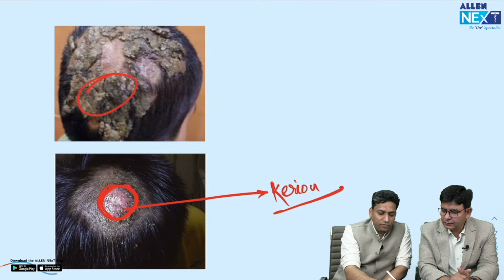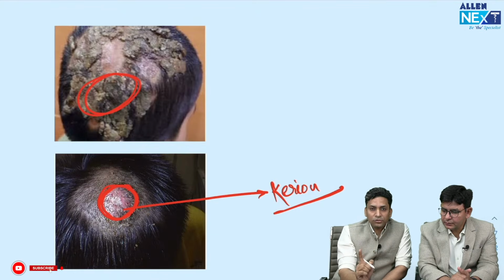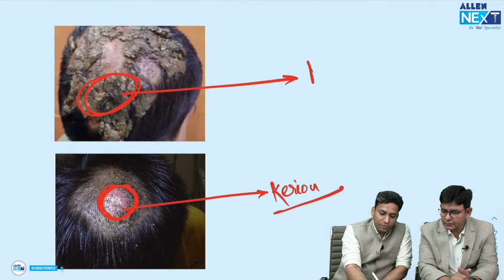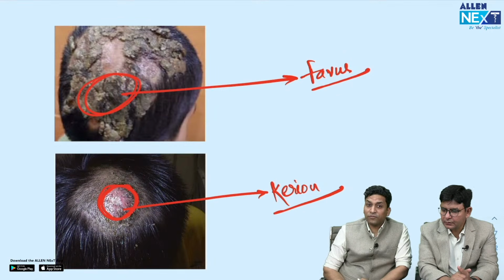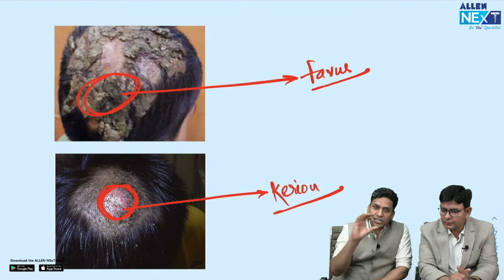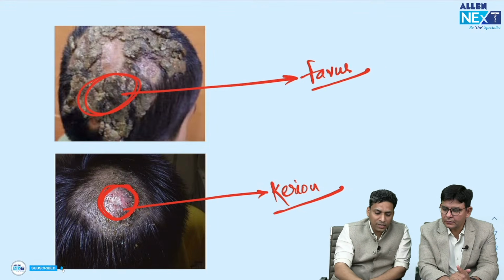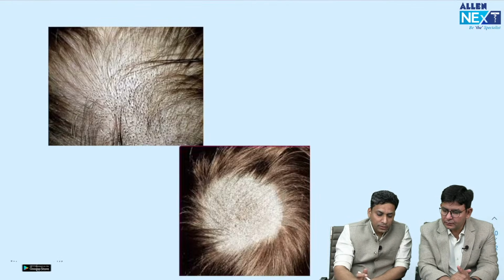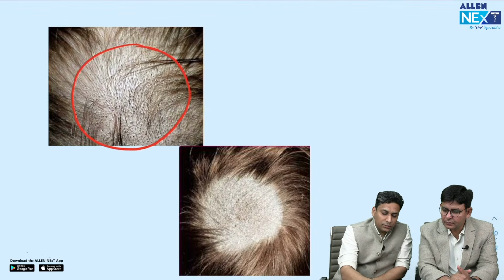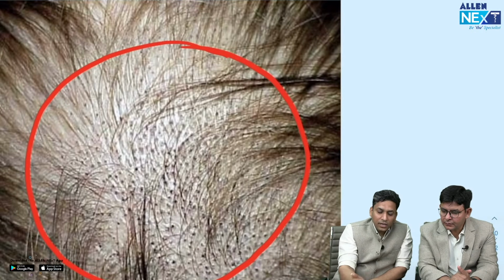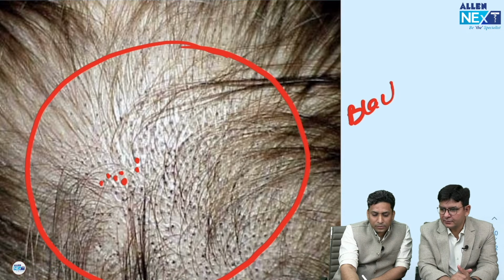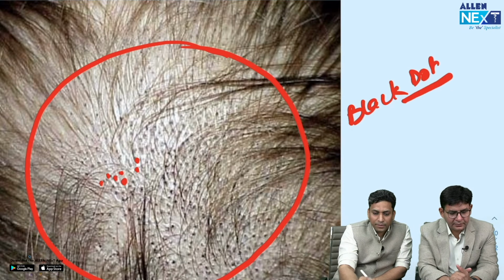But here you can see lot of crusting is present, and I told you whenever you see crusting, it is suggestive of favus. So this is a favus type which is common in residents of Kashmir. So remember, generally this language will be written in the question, that a Kashmiri individual presenting with thick foul smelling crusting over scalp. While if in the patch, if you closely see what you can see here, there are black dots which are present. So this is black dot type of tinea capitis.